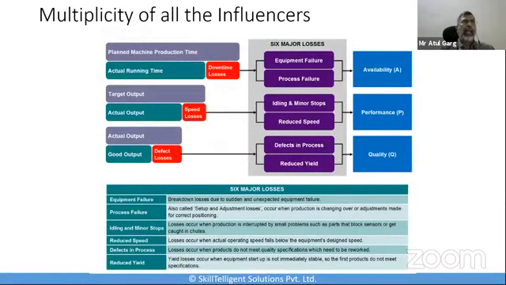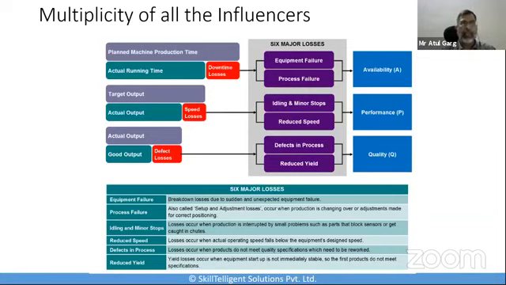The other thing which I strongly believe is that OEE offers a multiplicity of all kinds of influences, and it analyzes every step and sees how many of them trigger the production shop.